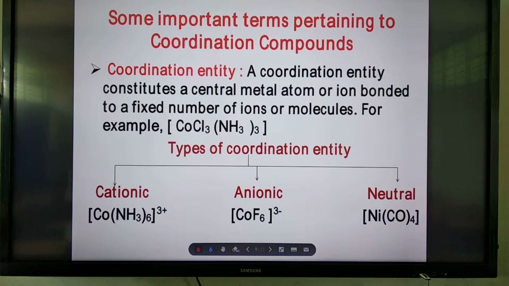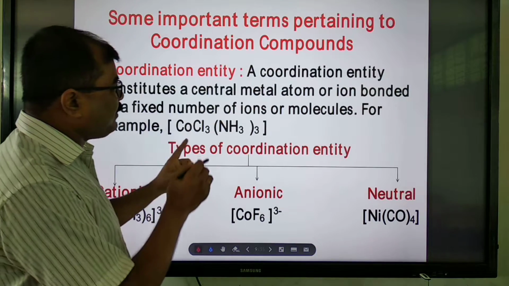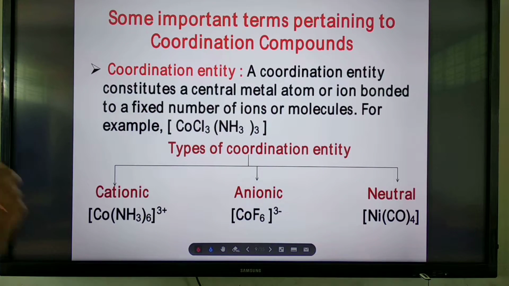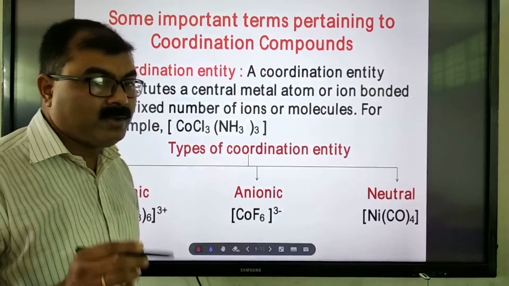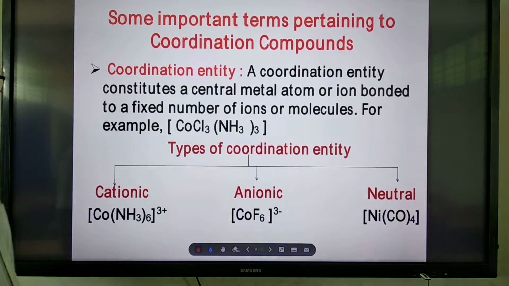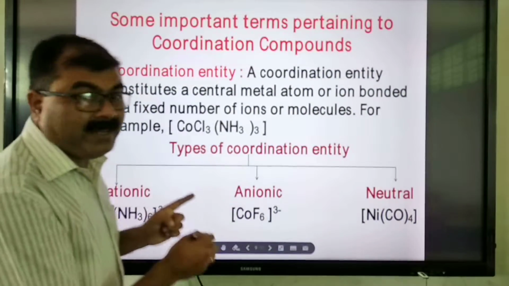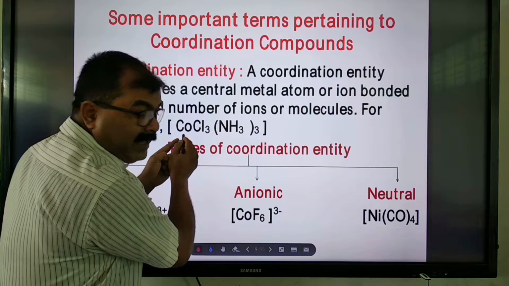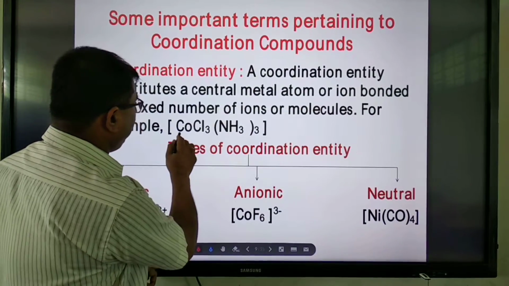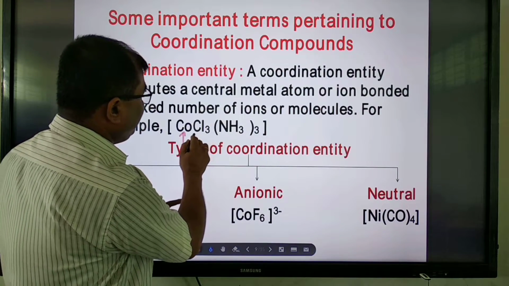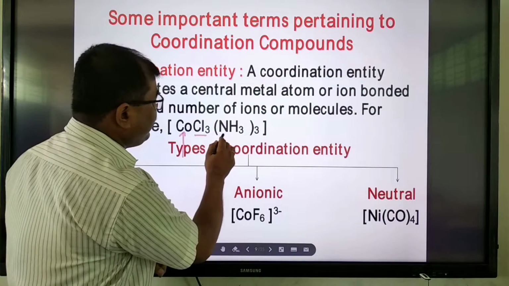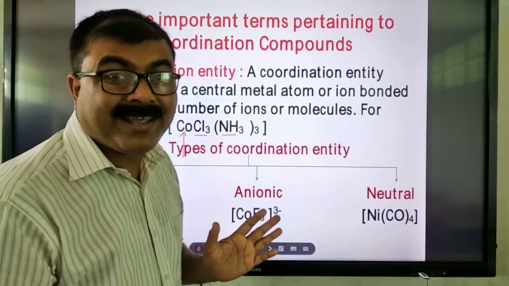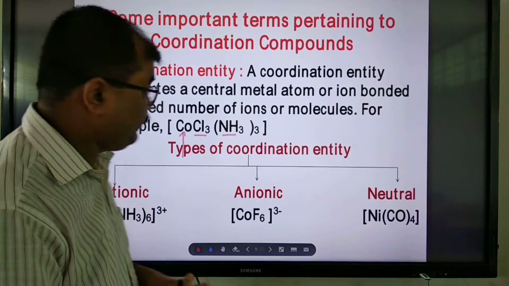A coordination entity constitutes a central metal atom or ion bonded to a fixed number of ions or molecules. See, coordination entity means within the square bracket: the central metal atom, here cobalt, and the ligands, chloride and amine. This is called the coordination entity, inside the square bracket.